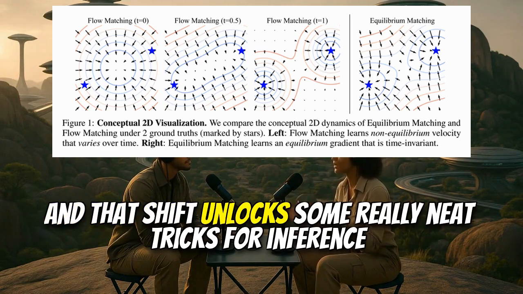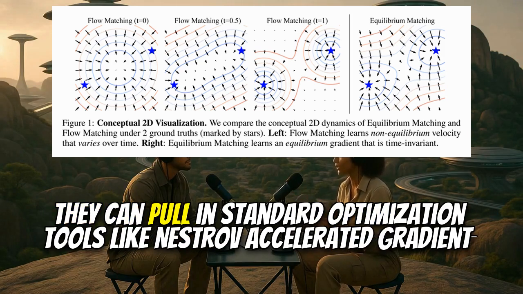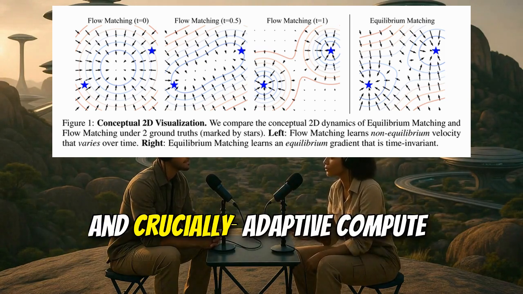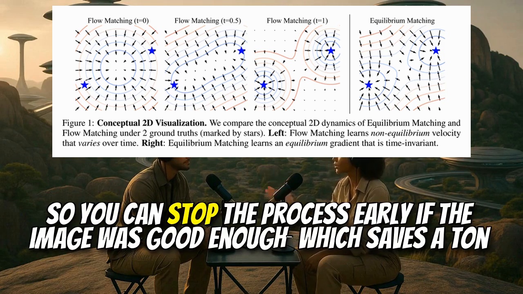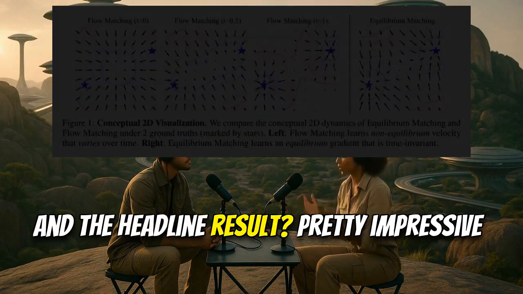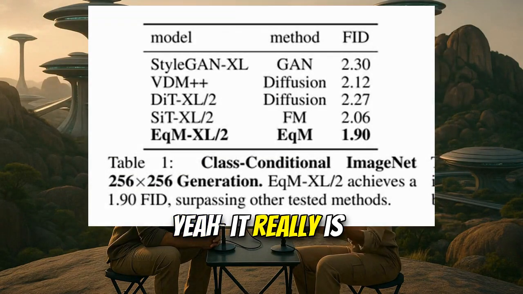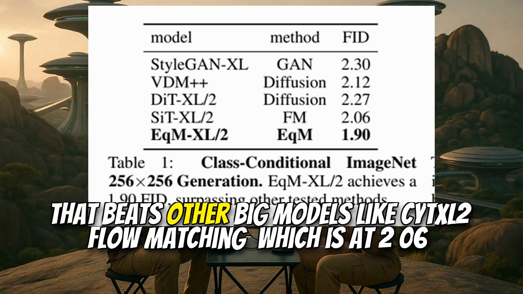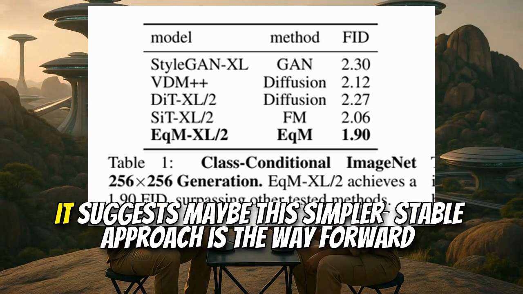Right, and that shift unlocks some really neat tricks for inference. They can pull in standard optimization tools like Nesterov accelerated gradient. Yep, NAG-D. And crucially, adaptive compute. So you can stop the process early if the image looks good enough, which saves a ton of processing. And the headline result, pretty impressive. Yeah, it really is. EQM hits an FID score of 1.90 on ImageNet 256 by 256. That beats other big models like SiT-XL/2 flow matching, which is at 2.06. It suggests maybe this simpler, stable approach is the way forward.